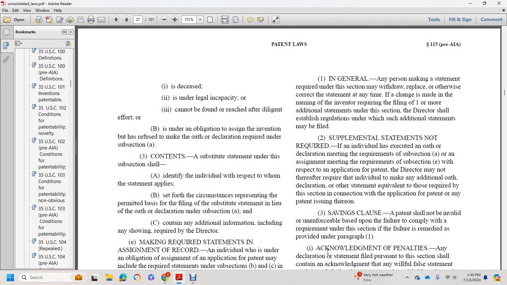In general, any person making a statement required under this section may withdraw, replace, or otherwise correct the statement at any time when the change is made with the making and naming.